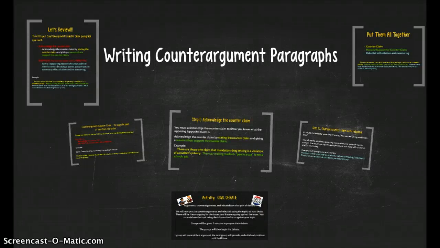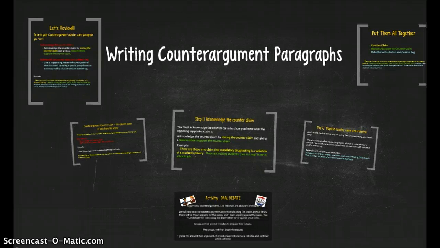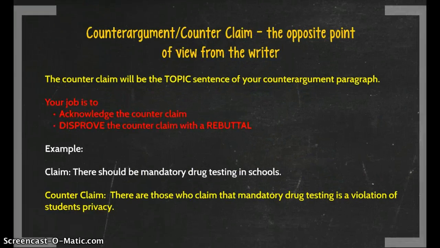Today we are going to be talking about writing your counter-argument paragraphs. A counter-argument is the opposite point of view from the writer. You have your own claim, and a counterclaim or a counter-argument is the opposite of your point of view. The counterclaim is the topic sentence of your counter-argument paragraph. In your paragraph, you have two things to do: acknowledge the counterclaim and disprove it with a rebuttal. We're going to talk a little later about what that is.